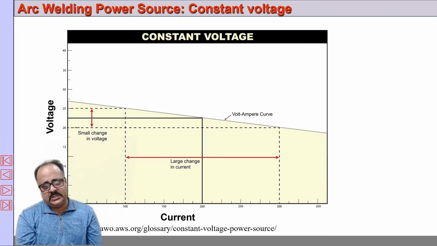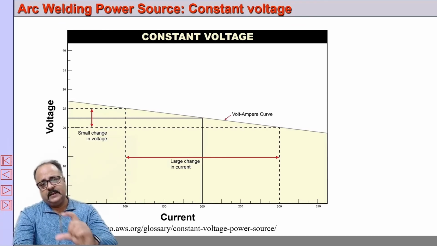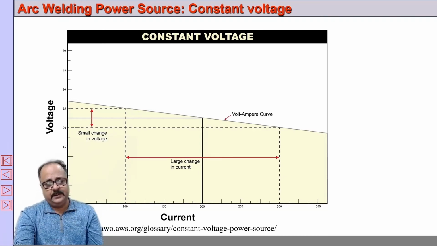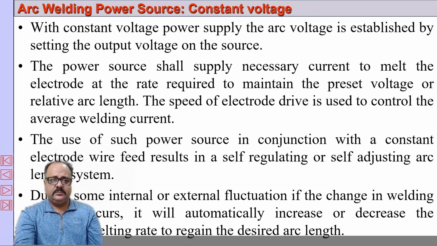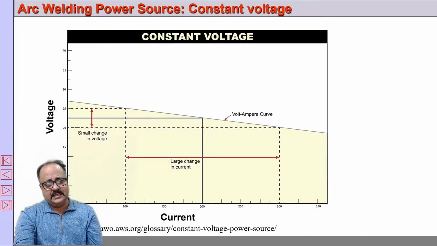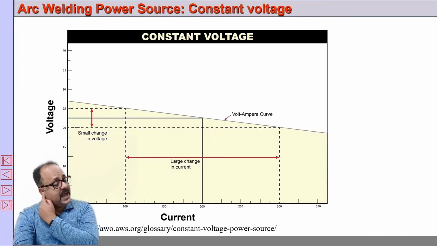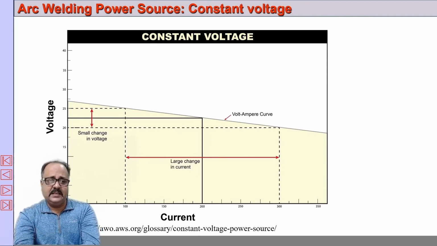Okay, so even if there is a large change in the current, the voltage remains fairly constant. So the arc length is maintained. In a sense, if there is any change in the arc length, the current varies accordingly and the arc length is maintained.